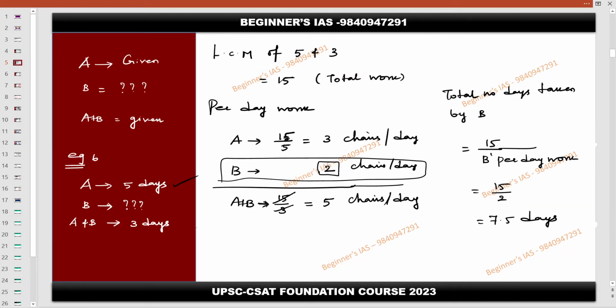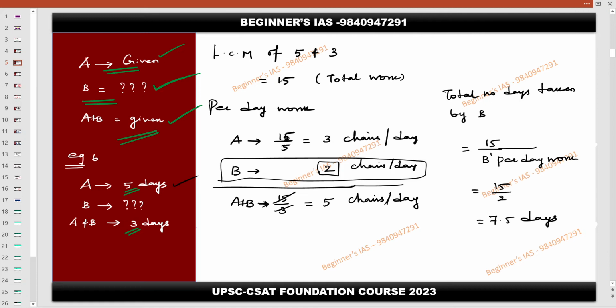Fine. So now this is the second method. Here they will give you A and then they will give you A plus B, but they will ask you to identify how long B alone takes. So that is the concept here. A is given, then A plus B is given. Here, if A can do a piece of work in 5 days, and A and B working together take 3 days to complete the same piece of work, if B alone works, how long will B take? That is the question.